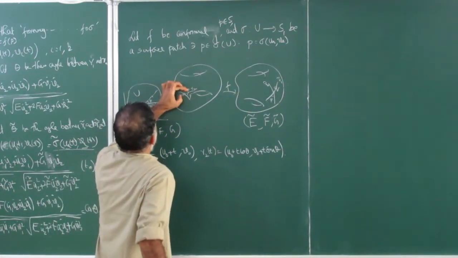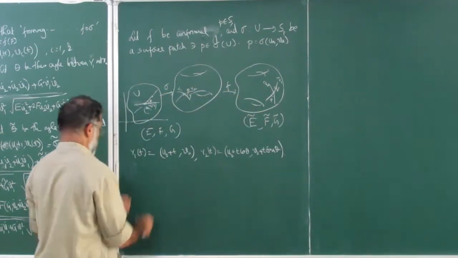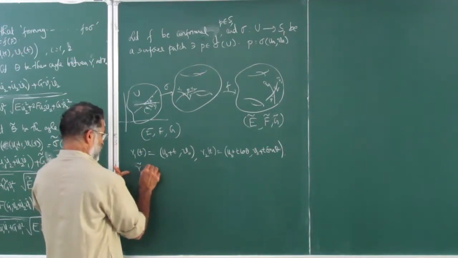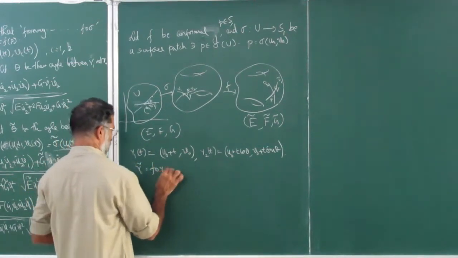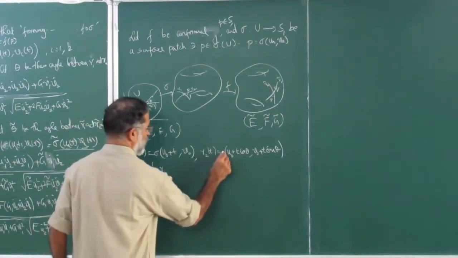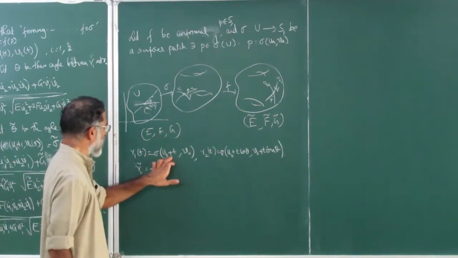The angle between gamma 1 and gamma 2 is the same as the angle between gamma 1 tilde and gamma 2 tilde. By the way, notations I should fix. Gamma i tilde is equal to F composite gamma i. Oh, this is sigma of that. Gamma tilde is the image of these curves.